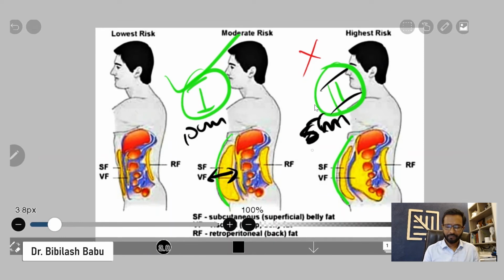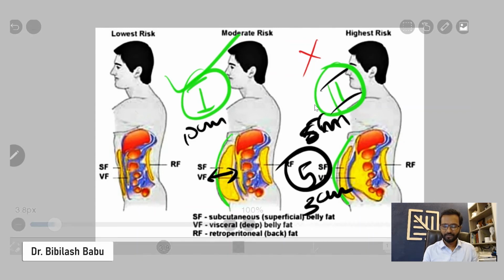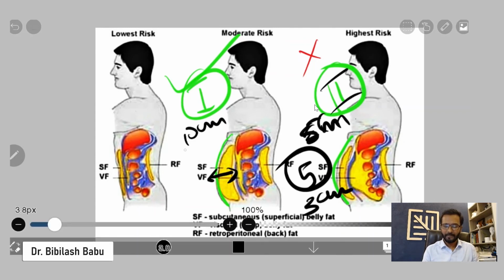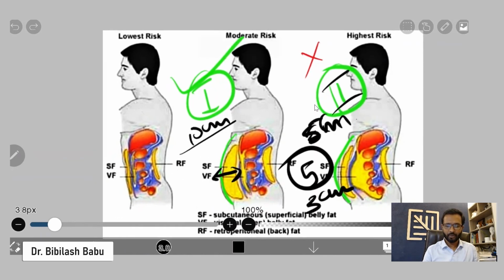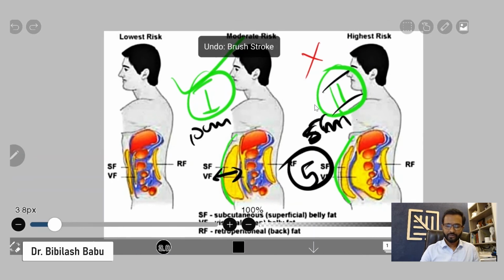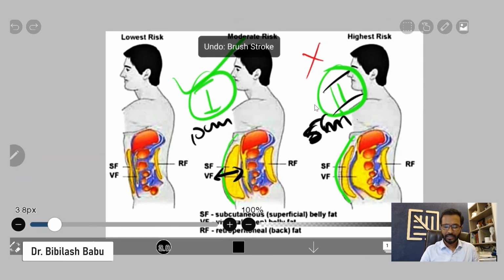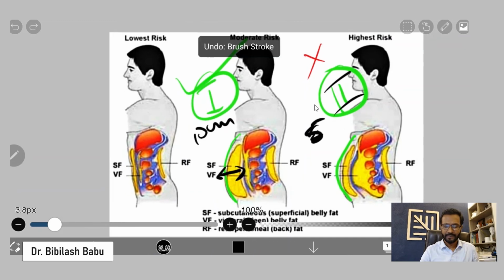So this 5 centimeter guy, I can reduce a maximum of 3 centimeters of fat from his body with liposuction. But from this 10 centimeter abdominal wall guy, I can take 8 centimeters of fat from his body. So you can understand how the results are going to be different in both these clients. This is how the candidature for liposuction is decided.